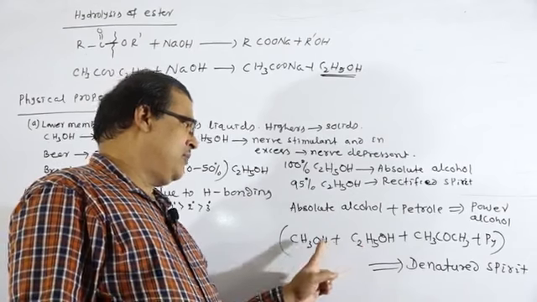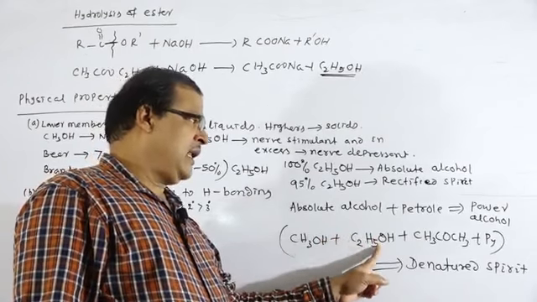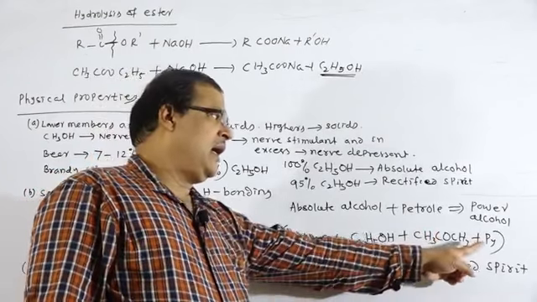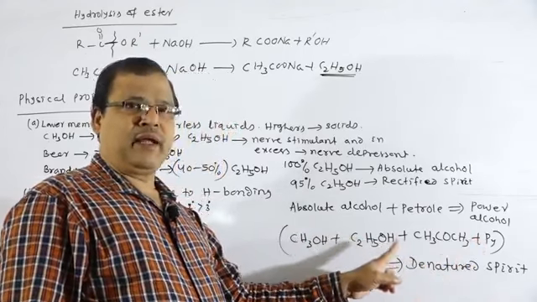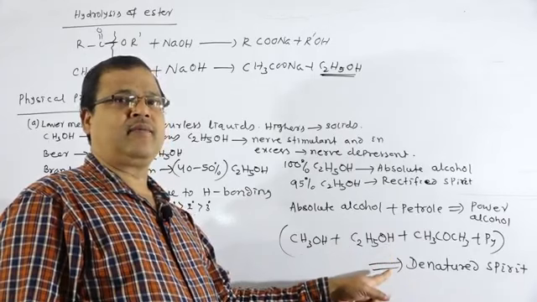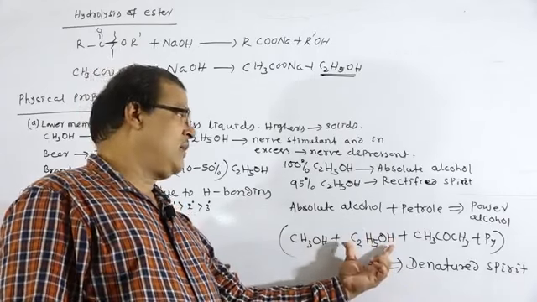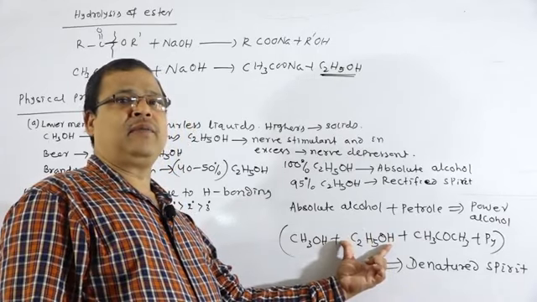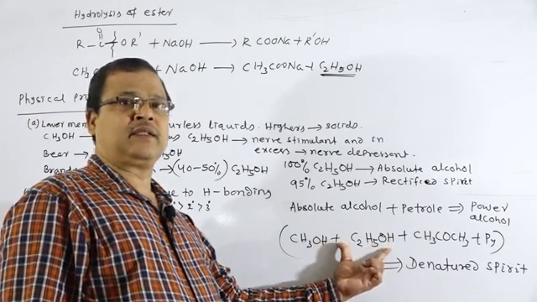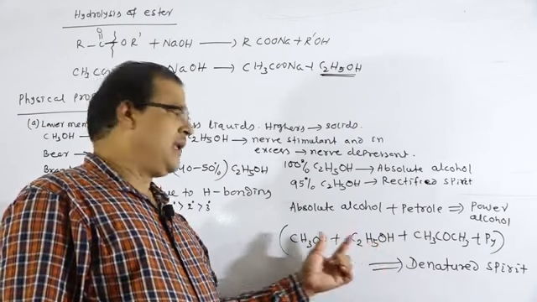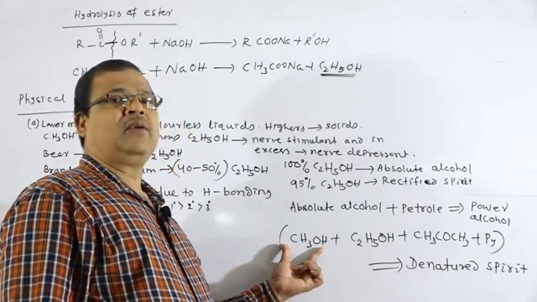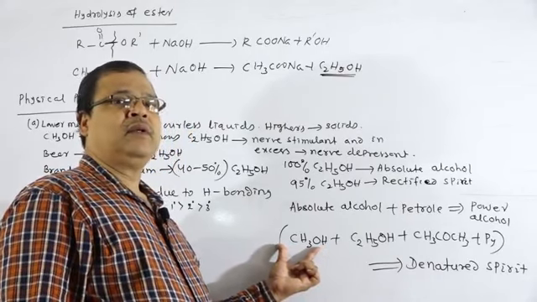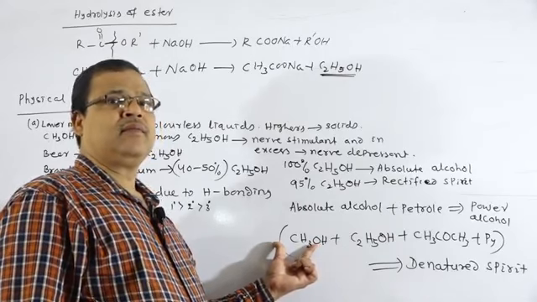The mixture of methyl alcohol, ethyl alcohol, acetone and pyridine is known as denatured spirit, and it is made unfit for drinking. Although it contains ethyl alcohol, it cannot be taken as an alcoholic beverage. If we take it, it will damage the central nervous system. Methyl alcohol will damage the central nervous system and may lead to death.